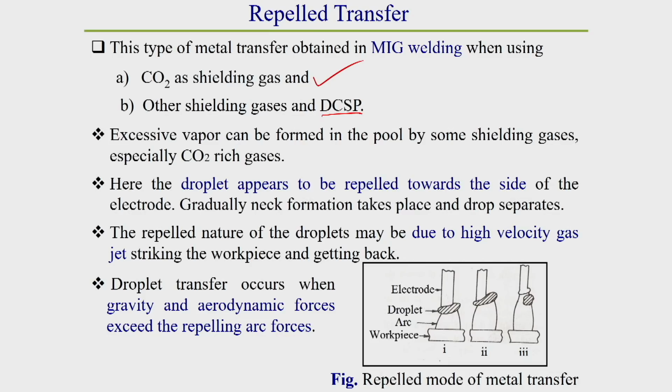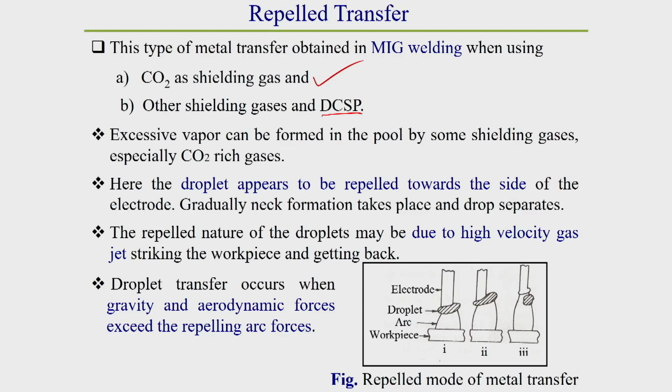How is it generated? Once CO2 gas is used as a shielding medium, or CO2 gas is formed due to metal-gas reaction, this excessive CO2 gas, after striking the surface of the workpiece, gets back and provides some opposing force against gravity over the surface of the droplet. Due to the force of these gases, the drop cannot detach from the electrode to the workpiece easily. So due to these forces, the droplet appears to be repelled to the side of the electrode.